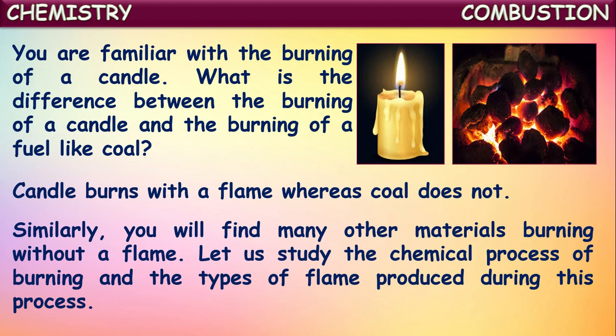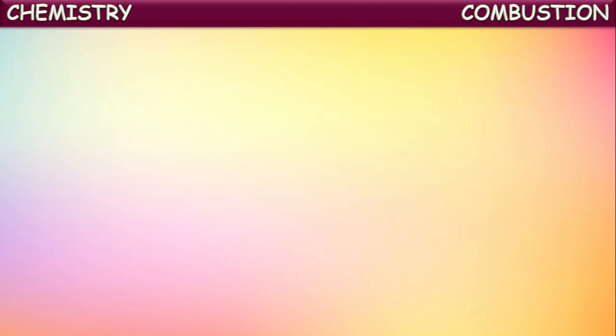Okay, here we have seen two burning substances which are producing heat energy. One is candle and the other one is coal. But we found one difference between these two. Candle continuously burns with a flame, and coal burns without flame. There are some more substances also which burn without flame, and there are some more substances which burn with a flame just like a candle. Let us see what are those substances, how they burn, and the chemical process during the burning.